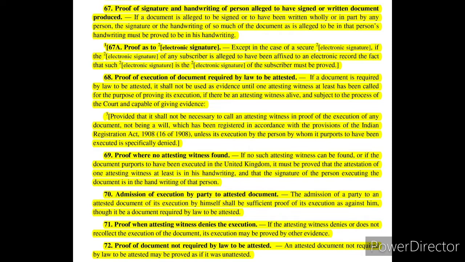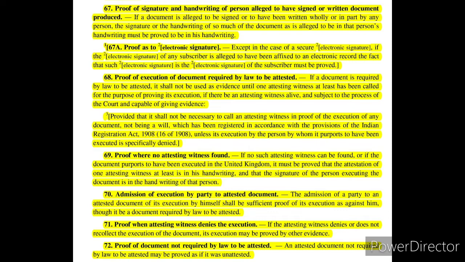Section 70 talks about admission of execution by a party to an attested document. It says, the admission of a party to an attested document of its execution by himself shall be sufficient proof of its execution as against him, though it be a document required by law to be attested.